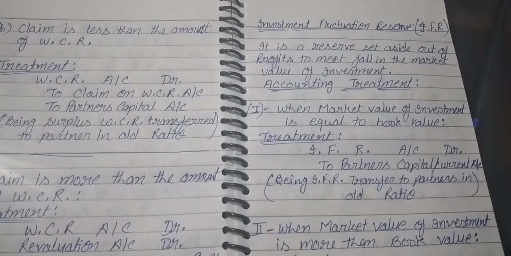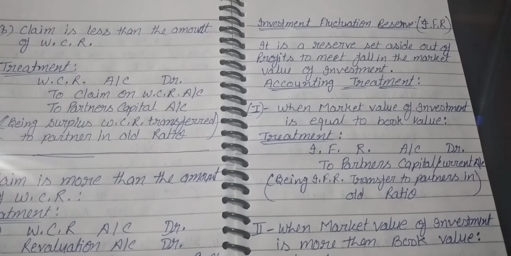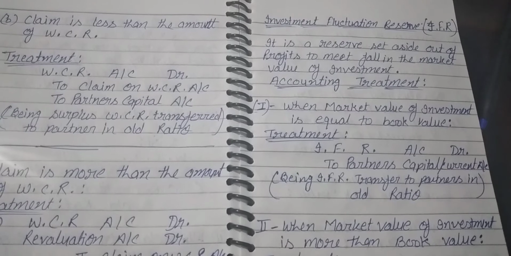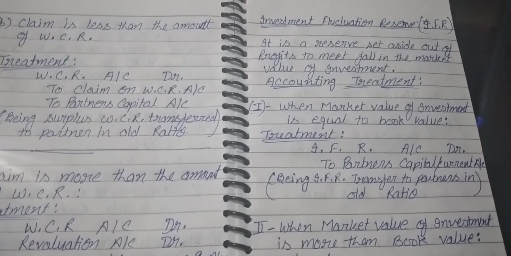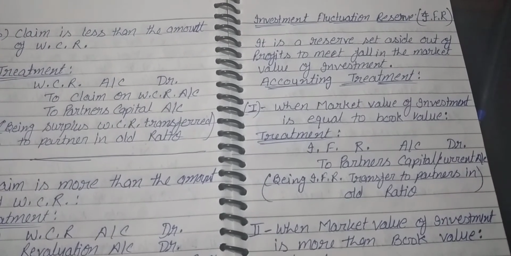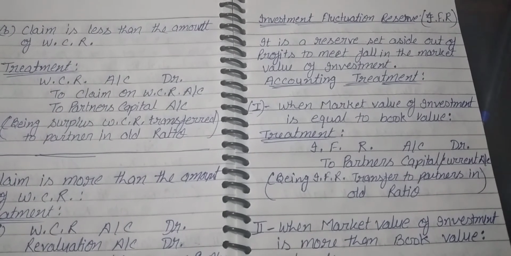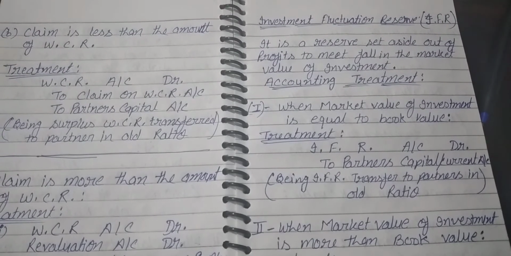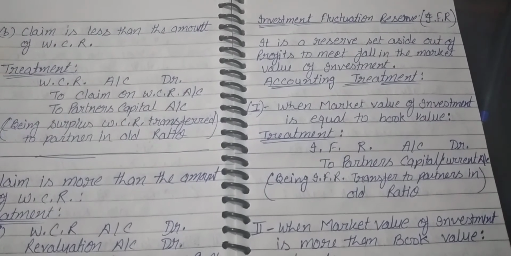Investment fluctuation reserve is meant for any fall in the market value of investment at the time of change in profit sharing ratio. Fluctuation means change in the price of investment. So investment fluctuation reserve is a profit set aside to meet the difference between market value and book value of an investment.